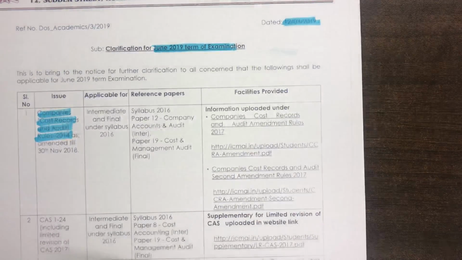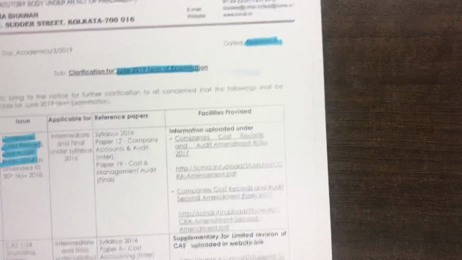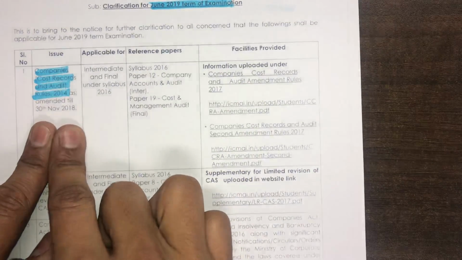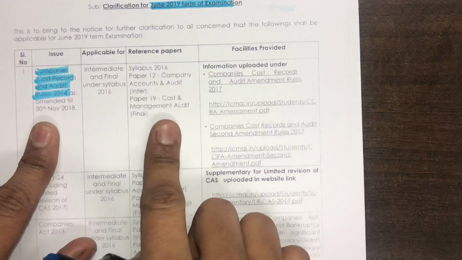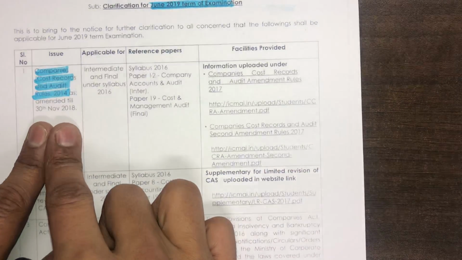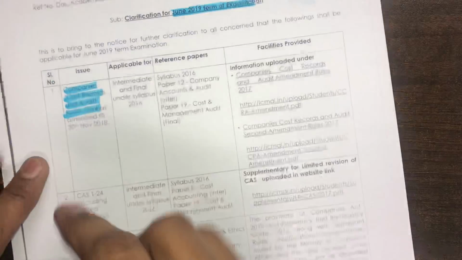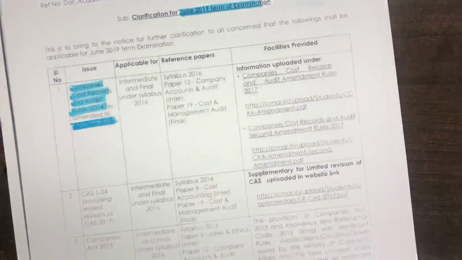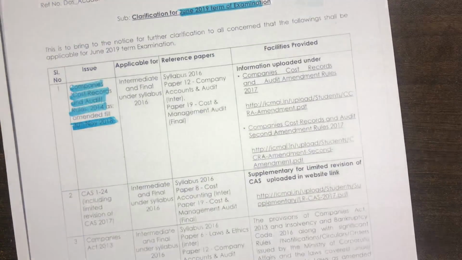Guys, this is a very important paper for your examination, which will definitely score you 60 plus marks if you prepare it carefully. With respect to that paper, the first amendment is similar to what intermediate students have got. The cost and management audit final paper contains the rules 2014 which are amended till 30th November 2018. There is no other further amendment which is required to be studied by all of you.